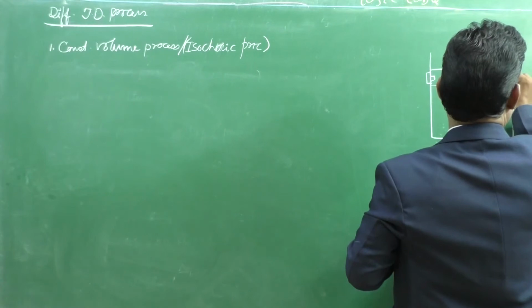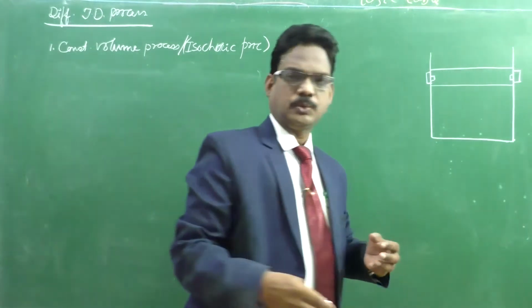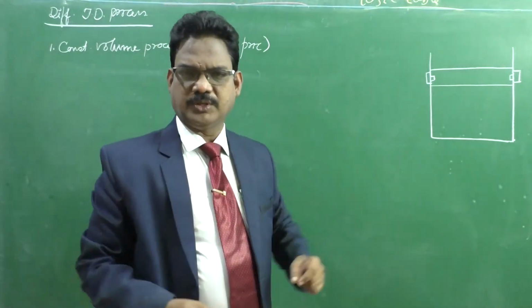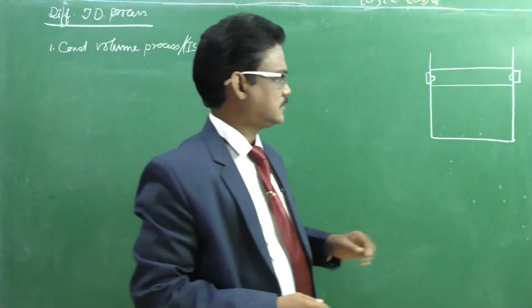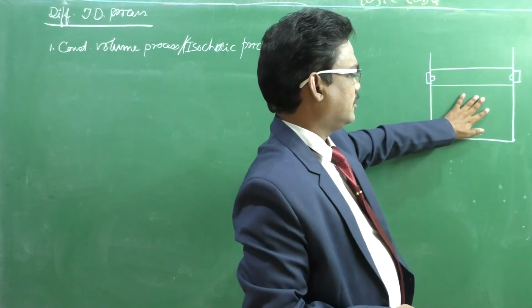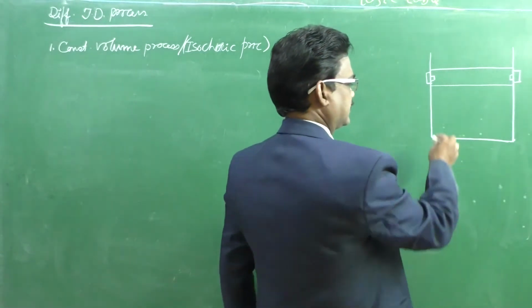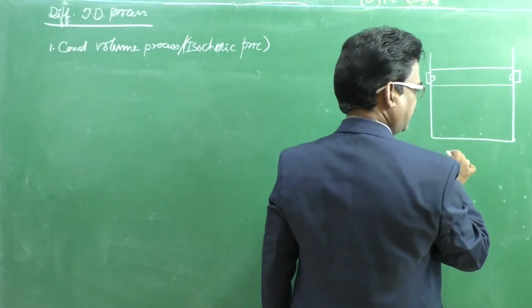The lid is not a movable lid. To arrest its movement perfectly, it is closed with pins, right? And inside the chamber, gas is present.